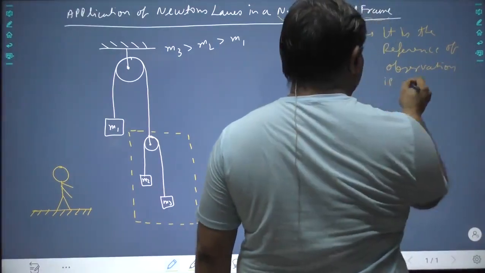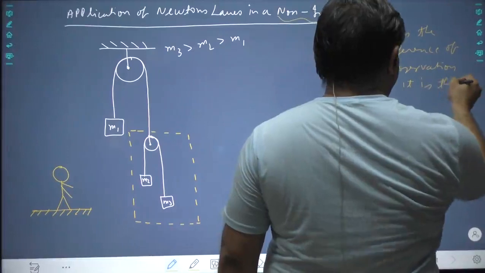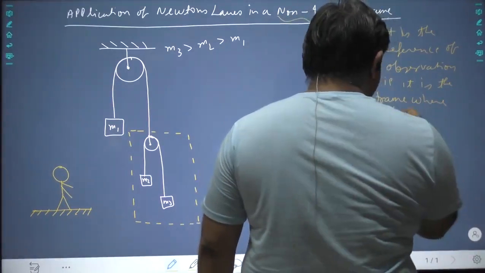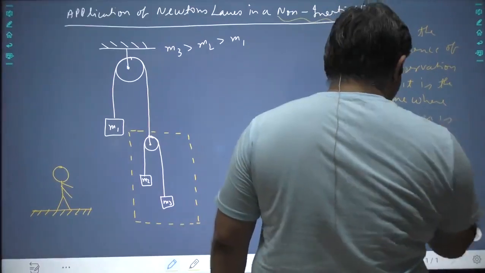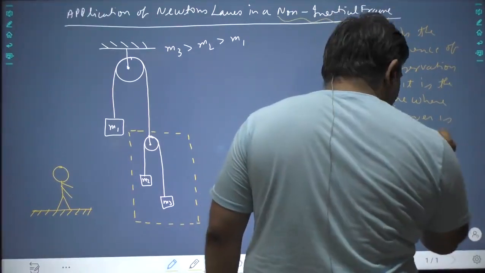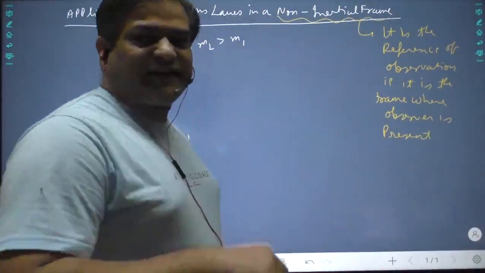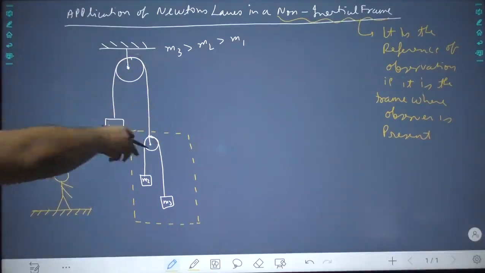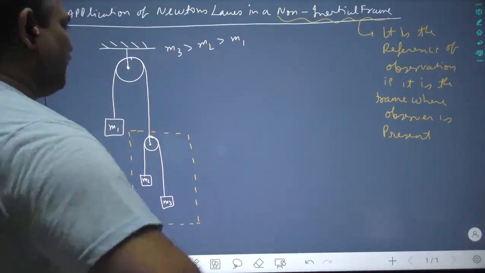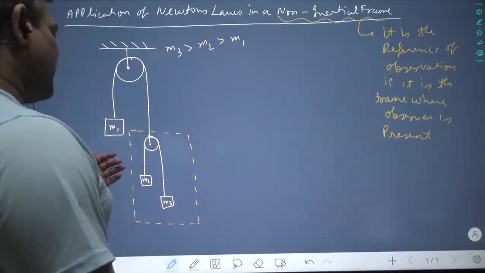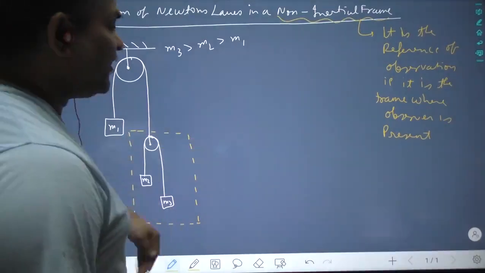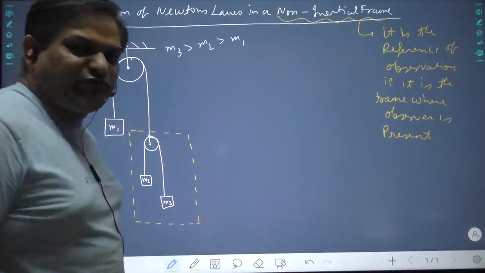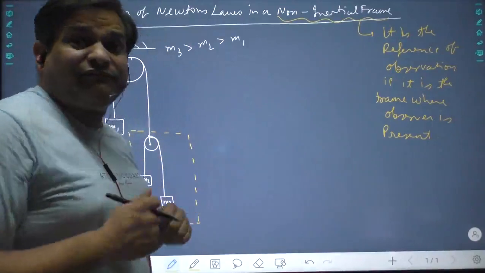That is, it is the frame where the observer is present, not the object, observer. Now I am going to solve this problem completely, and I want you to understand this, and from here we will slowly move even if the observer is in non-inertial frame. When I say non-inertial frame, it means of the observer.